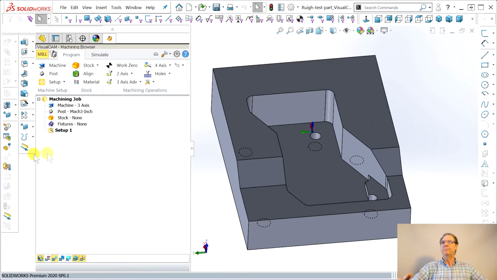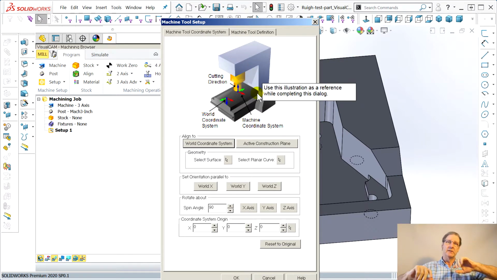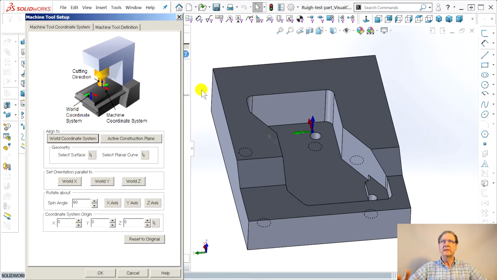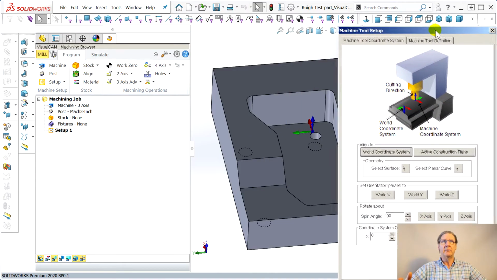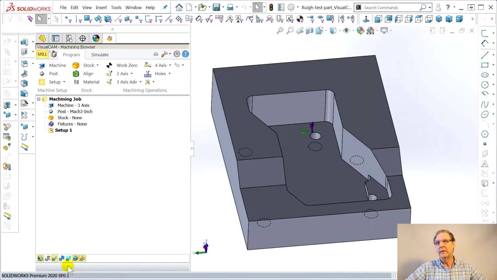But let's play around a little. Let's go back into VisualMill. Okay, machine 3-axis. I think at least their dialog boxes don't disappear because I've got 4 screens. It always opens this dialog box off on the free screen, which is kind of nice. It's pretty sweet. They've done a lot of good stuff. So here it is. I had the hardest time figuring out how I was going to show you folks this. There's an arrow here, and I found out that it's these down here, except they don't work with this dialog box open.